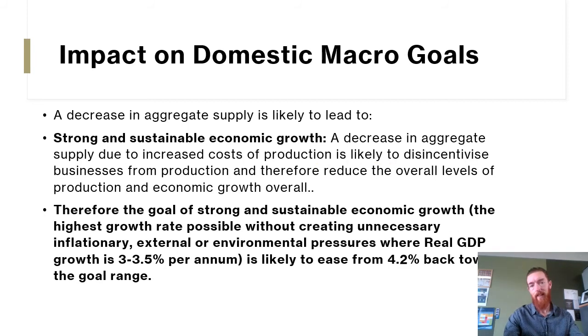And then lastly, a decrease in aggregate supply due to increased cost of production will slow down production and therefore reduce levels of production and economic growth overall, because that higher cost of production de-incentivizes firms from producing because they want to pull back to protect their profits. And then therefore, the goal of strong sustainable economic growth is likely to ease back from that 4.2% towards the goal range. So this has been the impact of those interest rate cuts on all the domestic economic goals.